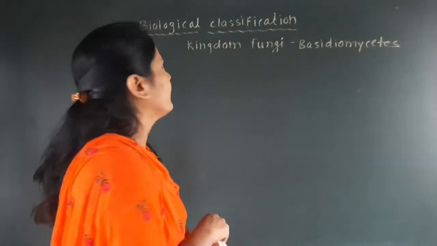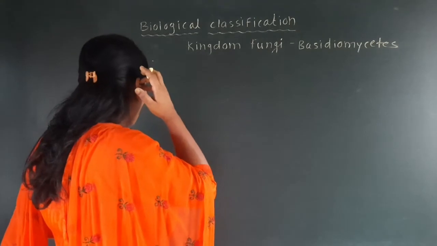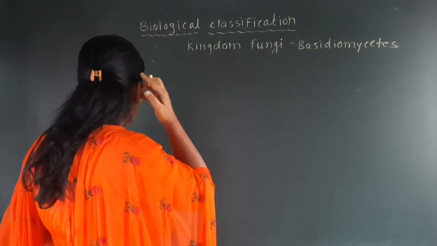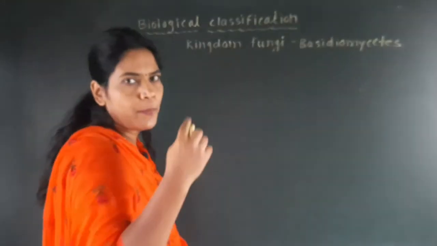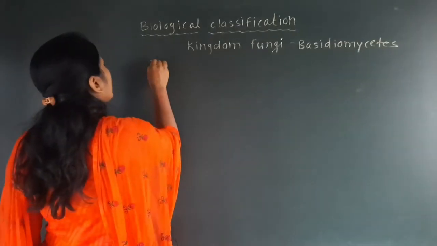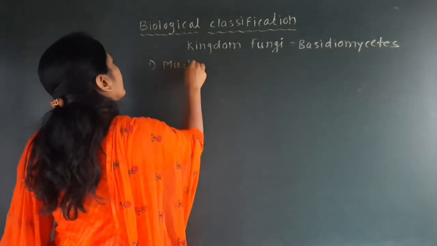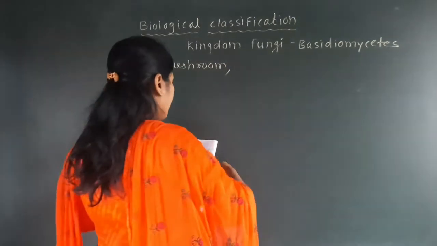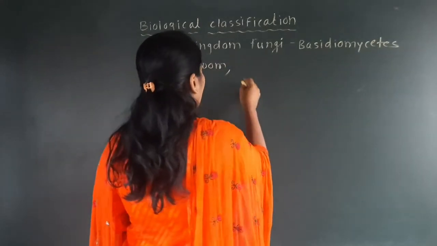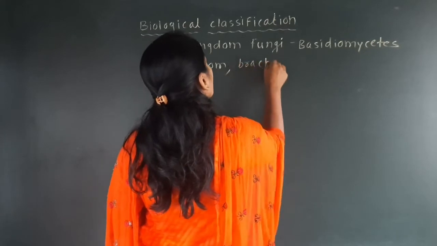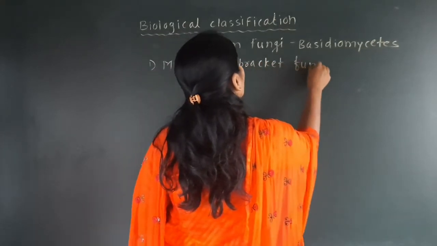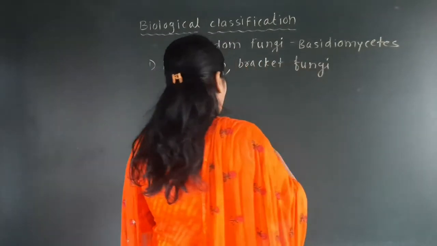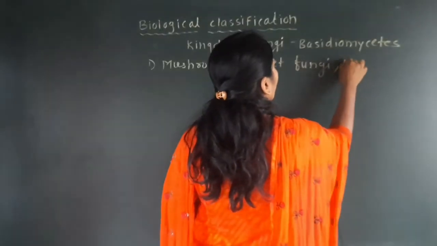So basidiomycetes commonly form mushrooms, bracket fungi, or puffballs. So the first point is mushroom. Then the second point is bracket fungi. And puffball.